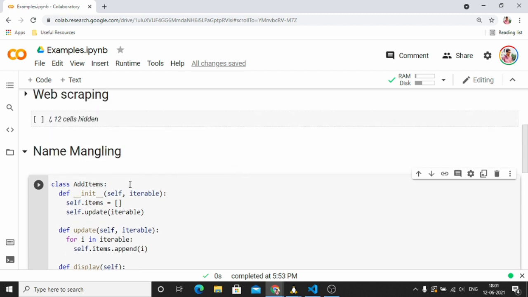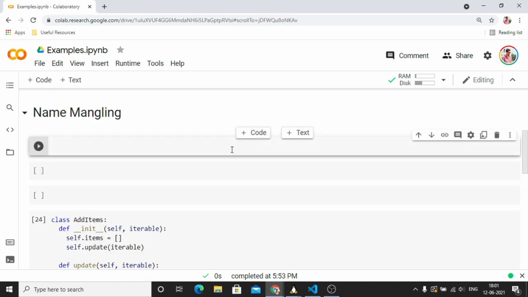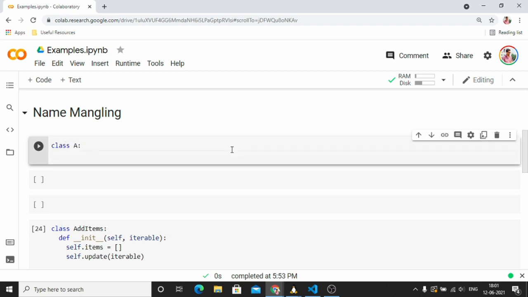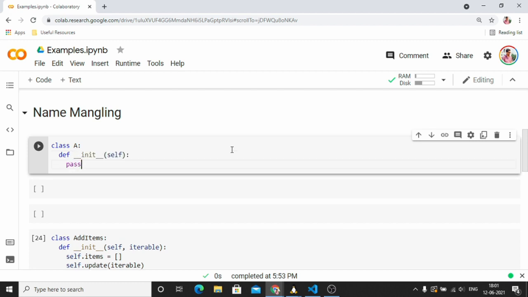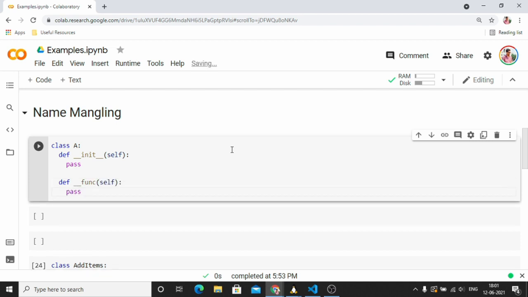Before we go to the main example, I'll quickly show you a demo. Say I have a class A, and in that class, in init, I am not giving anything, just passing, and let me give this a function, and this also I'll just pass.